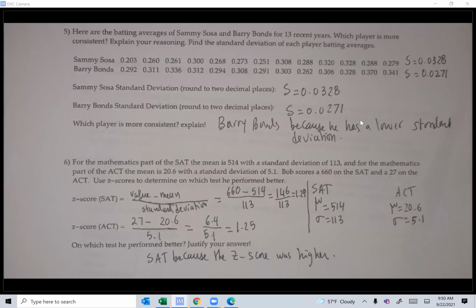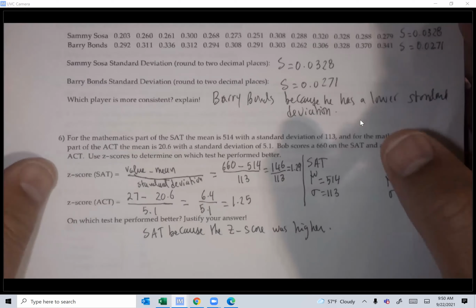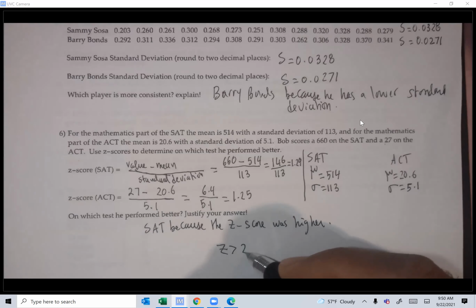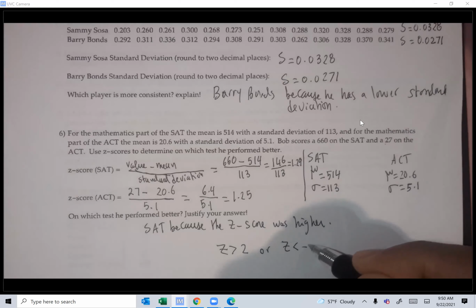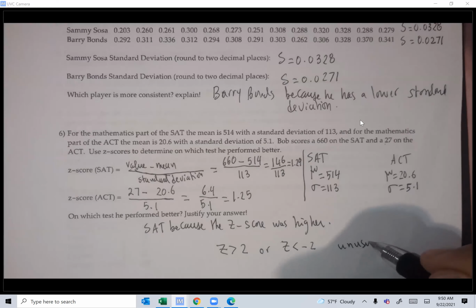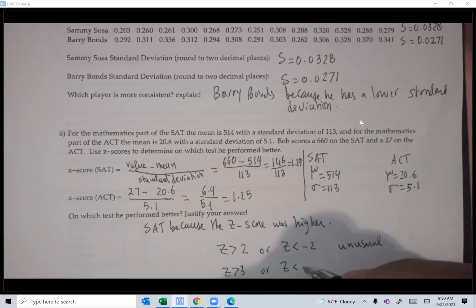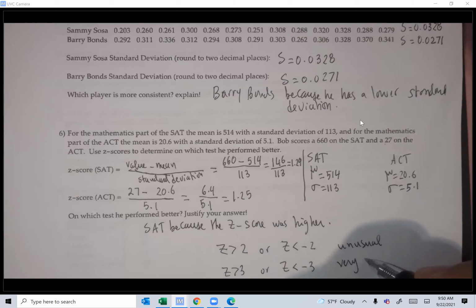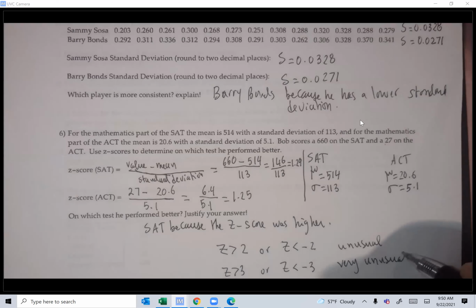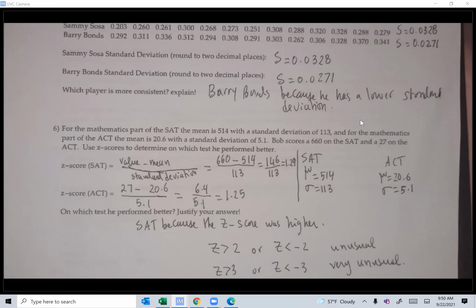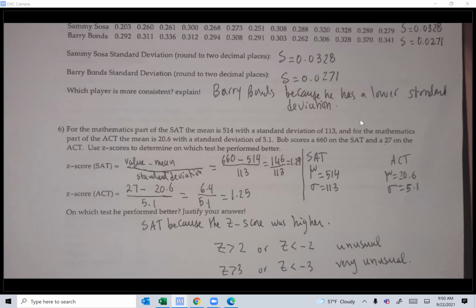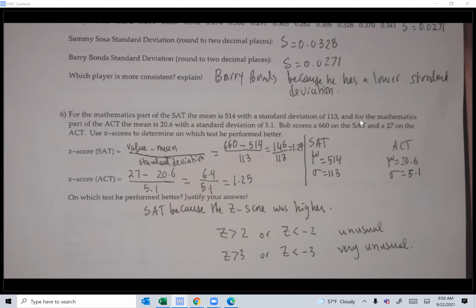Talking about z-scores, guys. If a z-score is over 2 or less than -2, it's called unusual. So if z-score more than 2 or z-score less than -2, it's called unusual. But if z-score is bigger than 3 or z-score less than -3, it's called very unusual. So most of us, guys, belong in between -2 and 2. And anything that goes beyond that will start being called unusual or very unusual. Okay, that concludes the assignment.